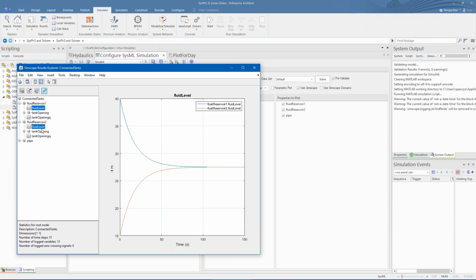This is Simulink's output plot, and we see the heights of the water in the two tanks start with tank 1 higher than tank 2. And as the water flows from the more full tank to the other, the height equalizes as the pressure equalizes, settling on a final value.